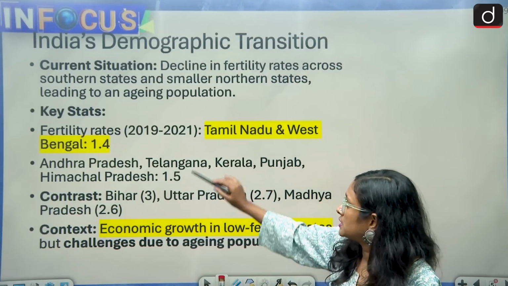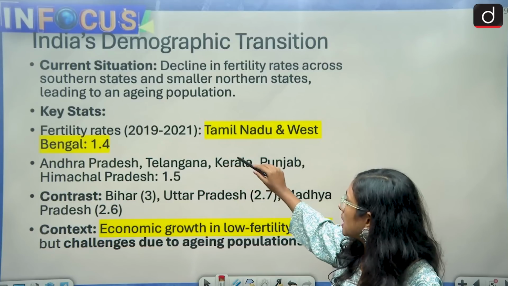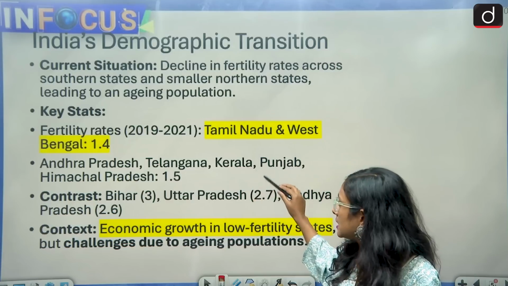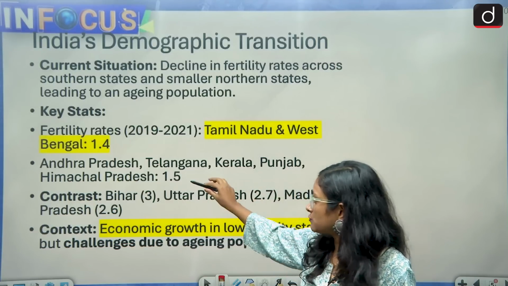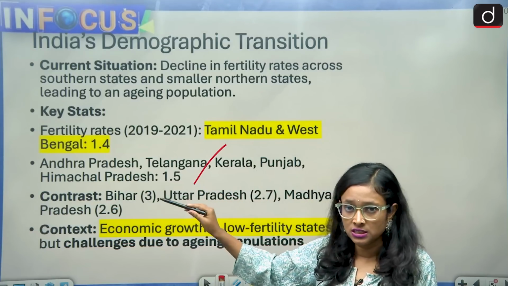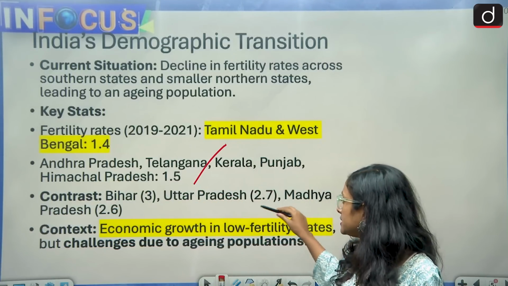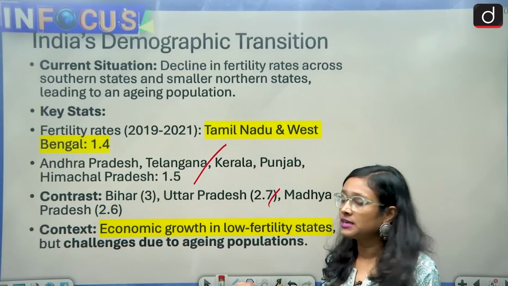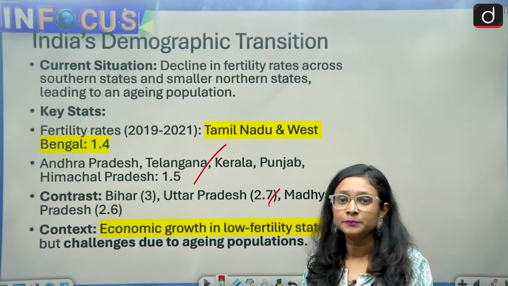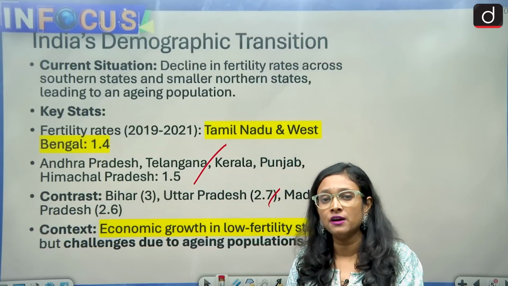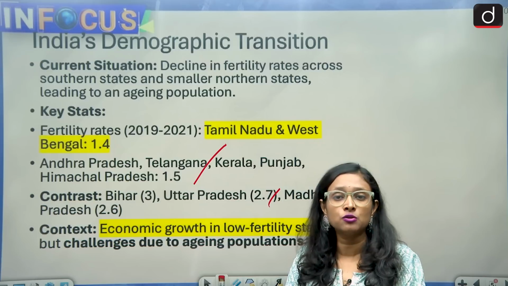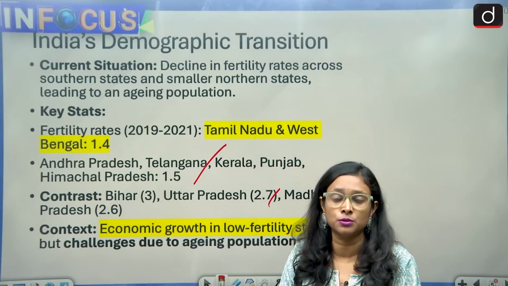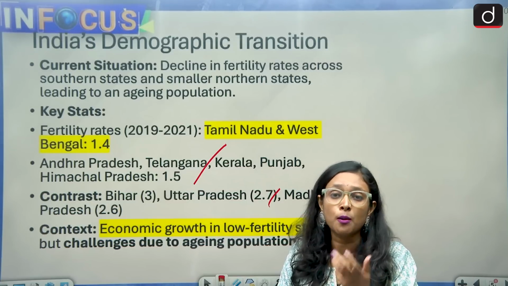We can see the fertility rate for 2019-21: Tamil Nadu and West Bengal have 1.4, Andhra Pradesh, Telangana, Kerala, Punjab and Himachal Pradesh have 1.5. In contrast, Bihar has 3, Uttar Pradesh has 2.7, Madhya Pradesh has 2.6. And the context here is that the states which have a low fertility rate are very good in economic growth, but there is also the burden of an aging population because they lack youth population.